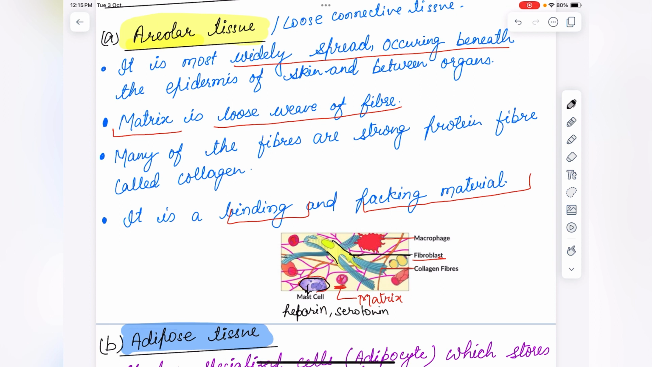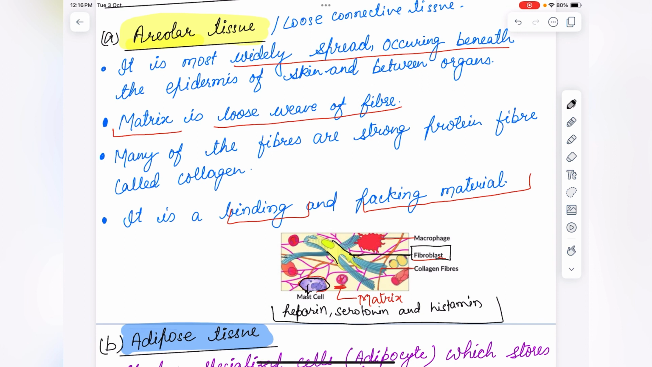This fibroblast is responsible for the synthesis and degeneration of fibrous and non-fibrous connective tissue matrix. It also helps in the formation of matrix proteins. Macrophages, I told you, are phagocytic, and mast cells will form anticoagulants.